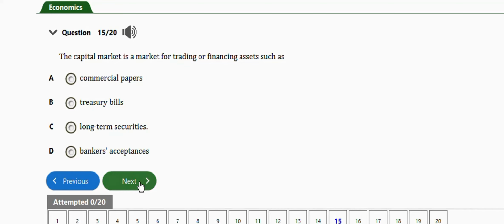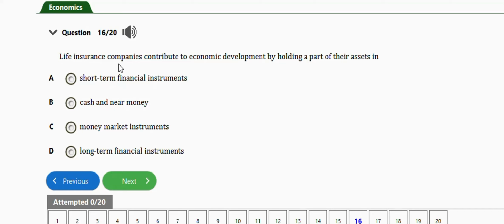The next question is this one. It says life insurance companies contribute to economic development by holding a part of their assets in short-term financial instruments, cash and near money, money market instrument, long-term financial institutions. The right answer is option D, which is long-term financial institutions.